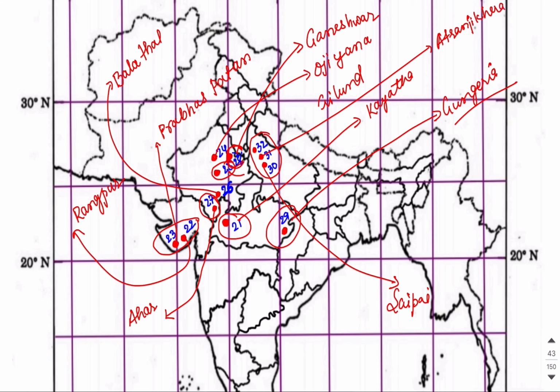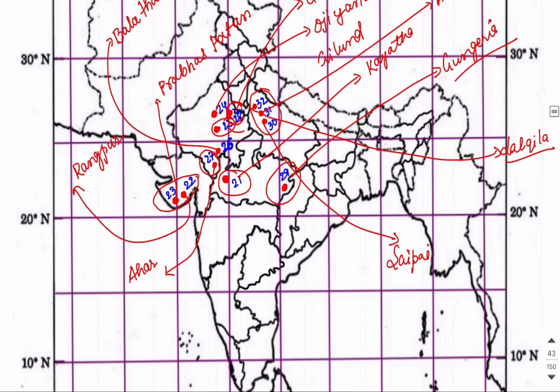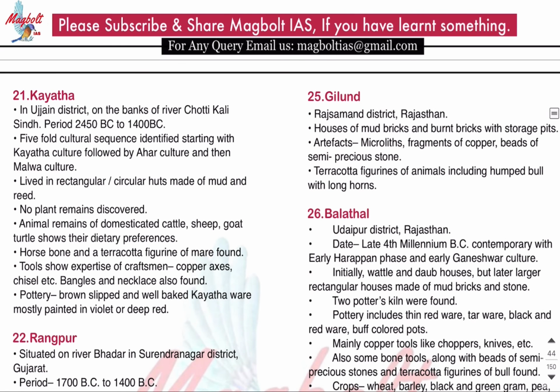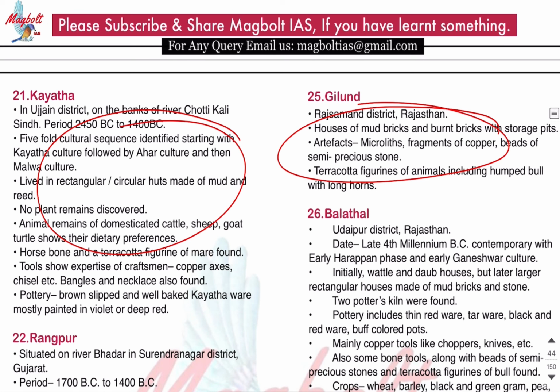And the last one of the Chalcolithic sites which is present in UP, the name of this site is Lal Qila, which is present in the Bulandshahr district of UP. So that was all about the Chalcolithic sites. If you want more information on what we need to write, you can get the PDF. All the points have been written well, so that will be beneficial for you.